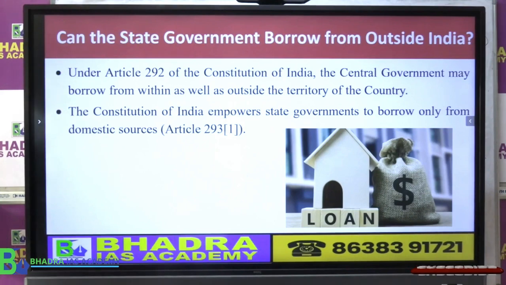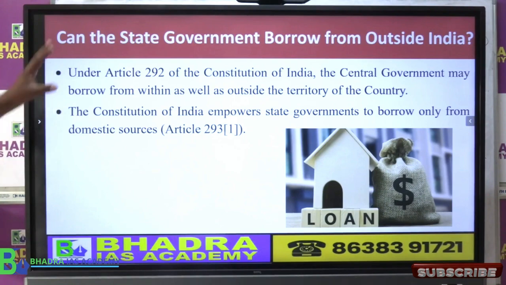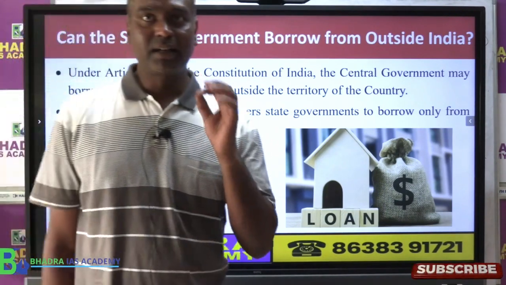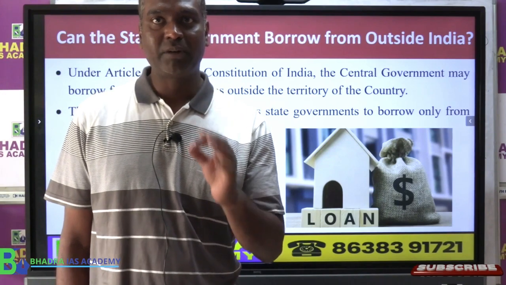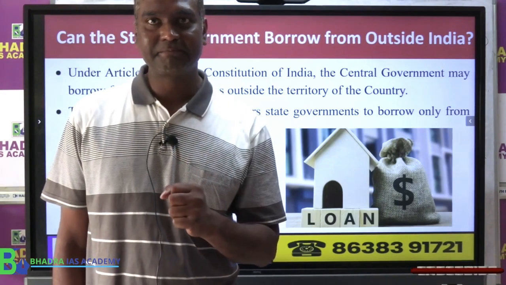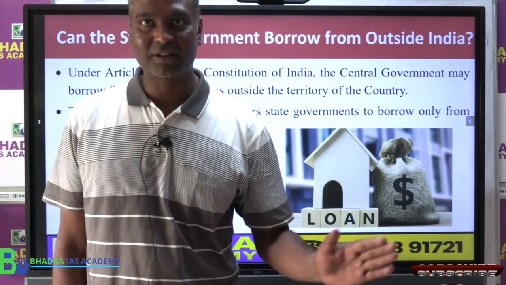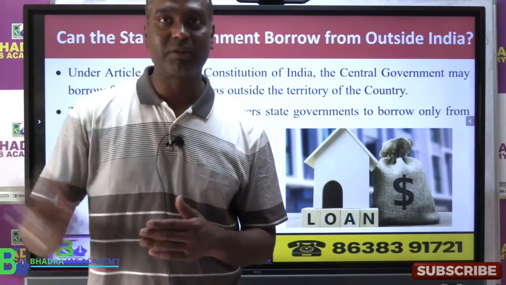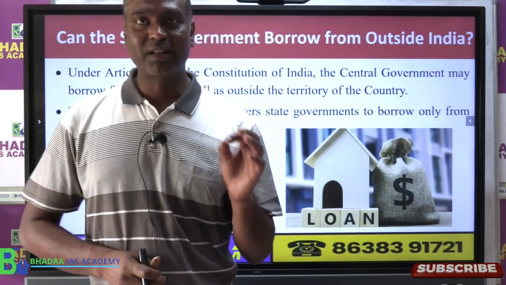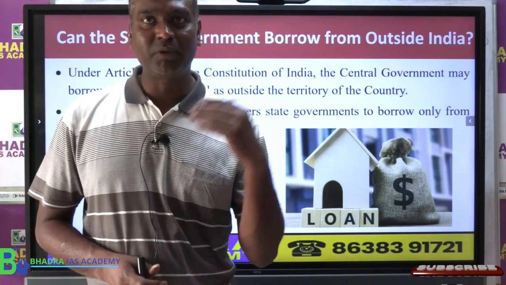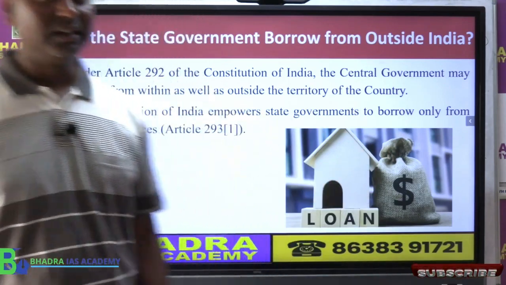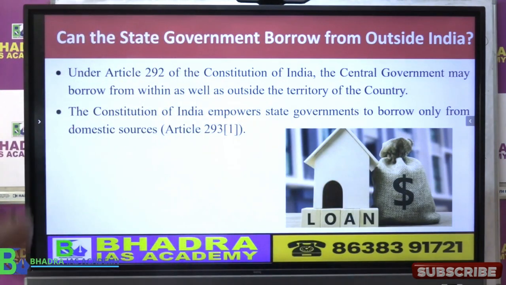Now one simple question to you: can the state government borrow money outside India? Can the government of Assam borrow money from outside India? Answer is directly not. Assam government can borrow, but only through the central government. Okay, so Assam government cannot take a loan from the World Bank, Asian Development Bank, New Development Bank, etc. So now look at the constitution.